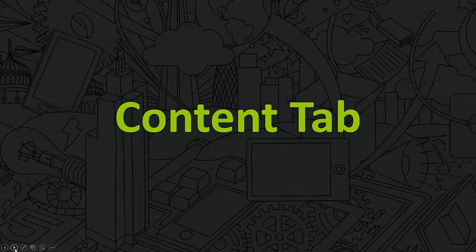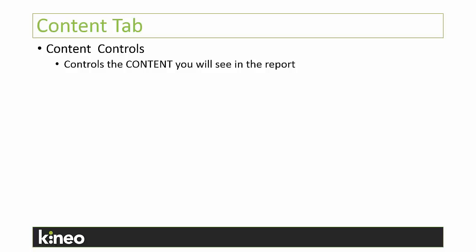All right, so a little bit about the Content tab here. The Content tab allows you to restrict report content based on the user who is running the report. Okay, so that makes sense. The Content tab controls content. This allows administrators to pre-filter the report so that one report can be run by many users, okay?